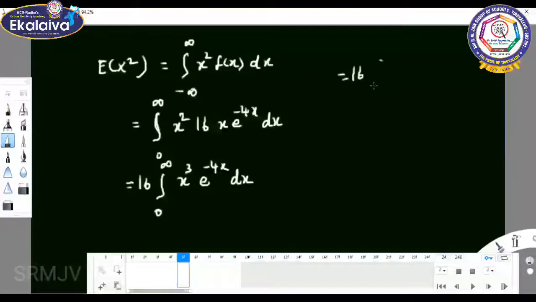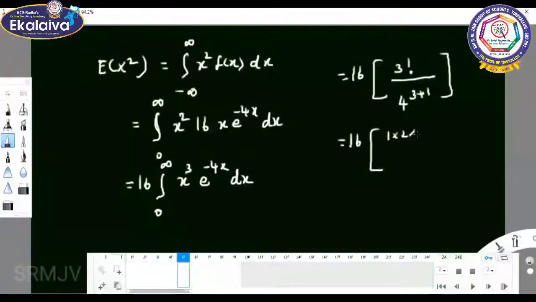So 16 into n factorial, n is 3, 3 factorial by a power n plus 1, 4 power 3 plus 1. So it gives 16 into 3 factorial, that is 1 into 2 into 3, by 4 power 4.